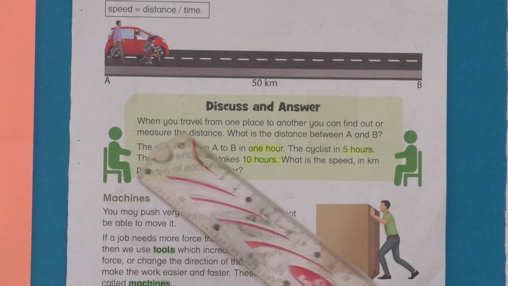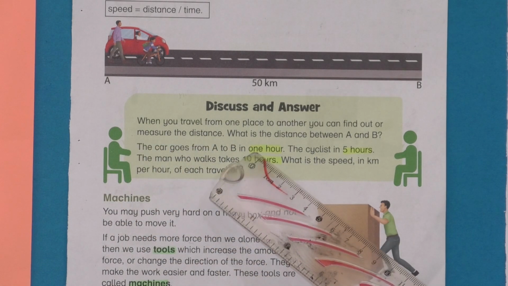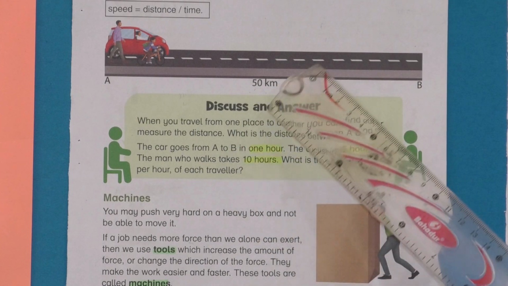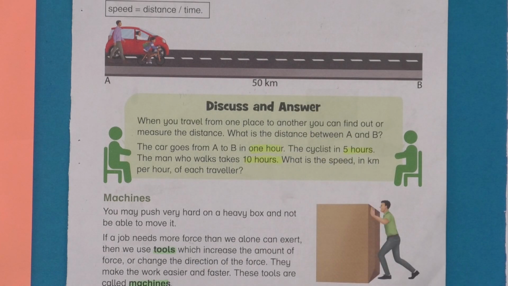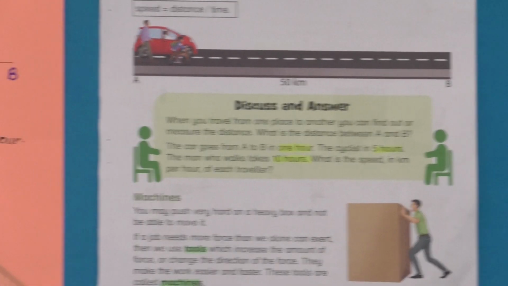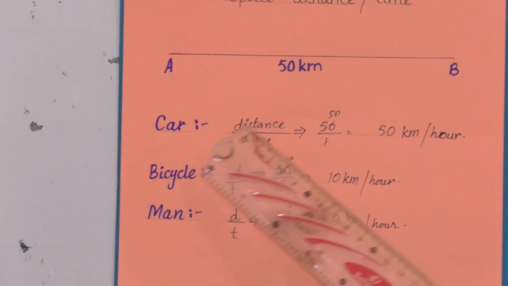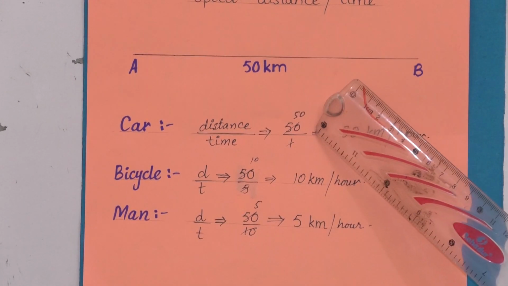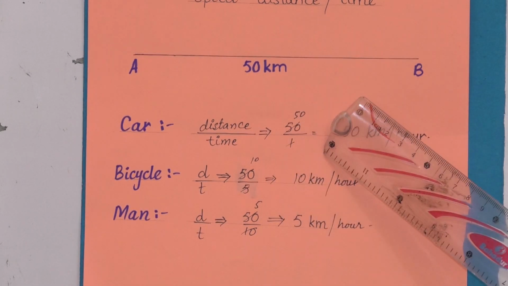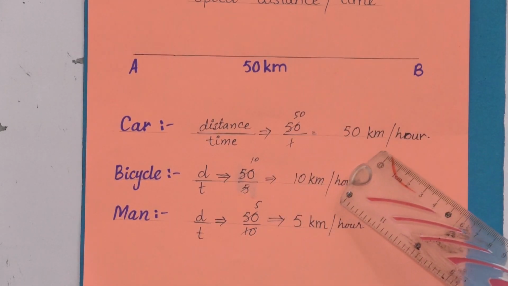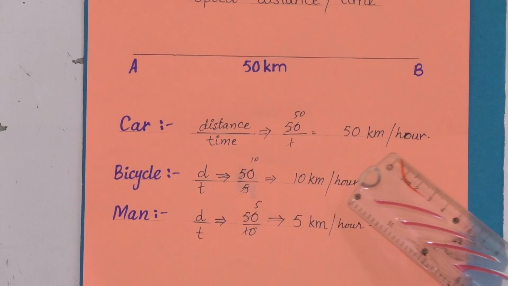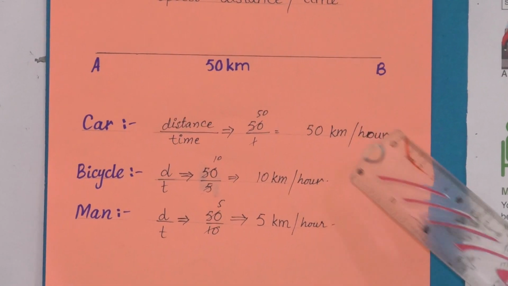First one is the car. The car goes from A to B in 1 hour. The time is given, which is 1 hour, and the distance was 50 kilometer. So now let's have a look at the speed finding formula, which is distance divided by time. We will find the speed over here. Distance was 50 kilometer, time was 1 hour. When we divide distance by time, we will get the answer 50 kilometer per hour. The speed of the car was 50 kilometer per hour.